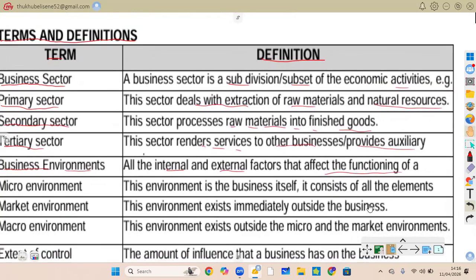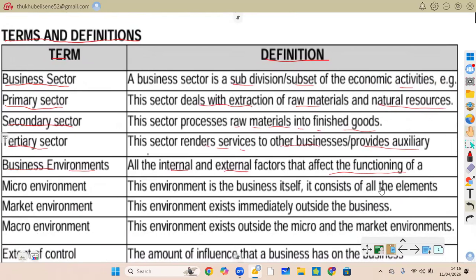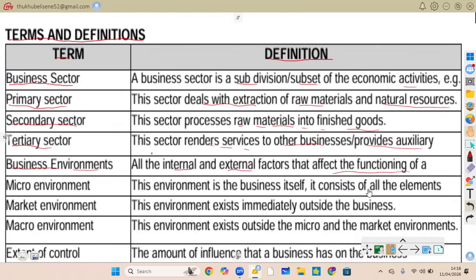So it's all about internal and external factors affecting the functioning of a business.